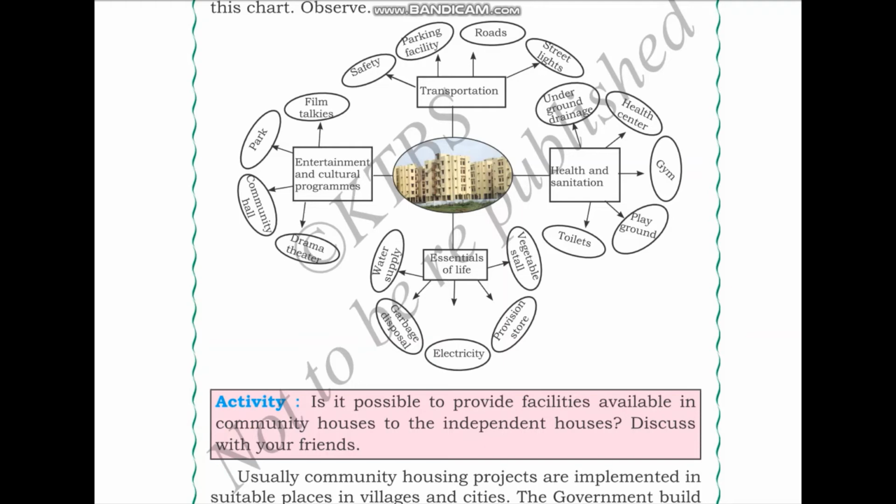For example, if you want to provide facilities such as roads to each independent house instead of a community, it is going to be very difficult and it would lead to wastage of area. You can think of other reasons why it is not possible to provide these facilities for independent houses as well.